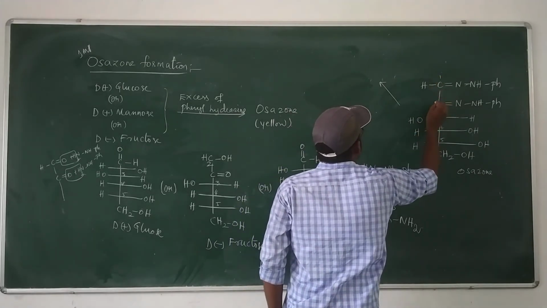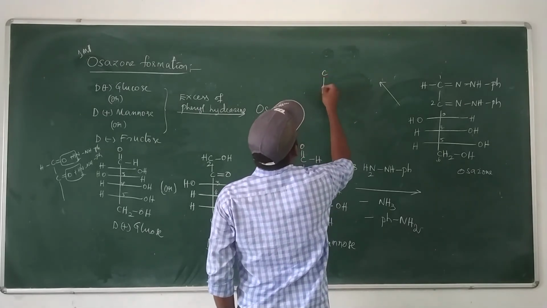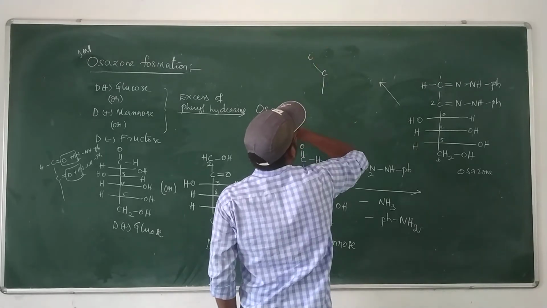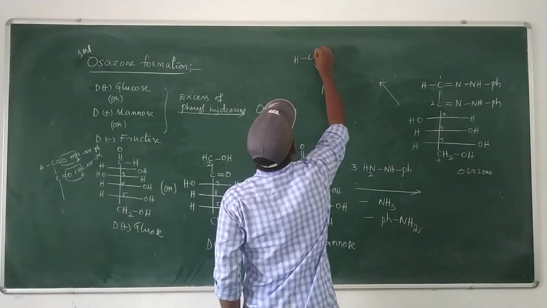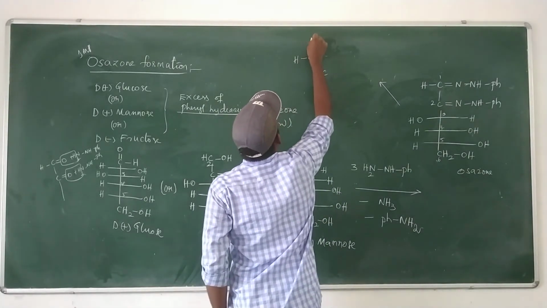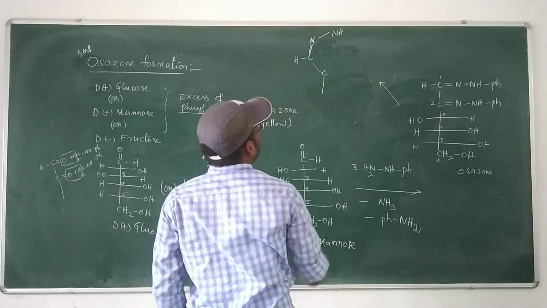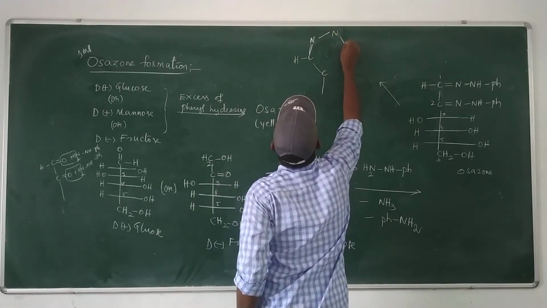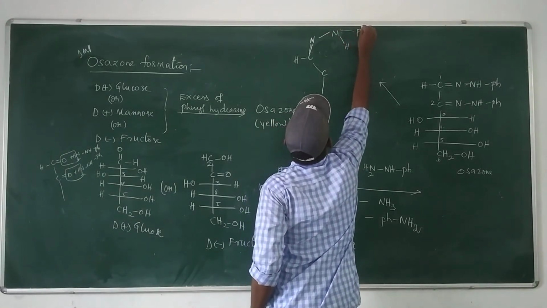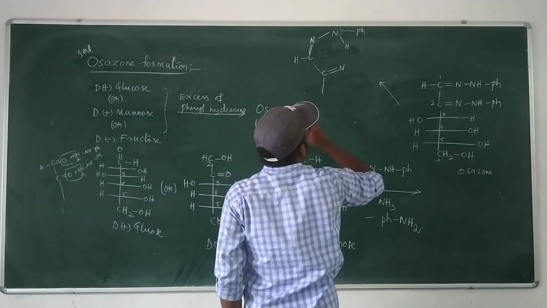We represent chelation with the first and second carbon atoms. The first carbon atom and the second carbon atom: the first carbon has a single bond to hydrogen, a double bond to nitrogen, and a single bond to NH. For our convenience we just represent NH, and this looks like Ph. And on this side, double bond N and NH, Ph.